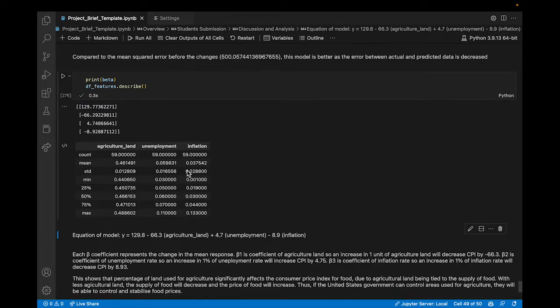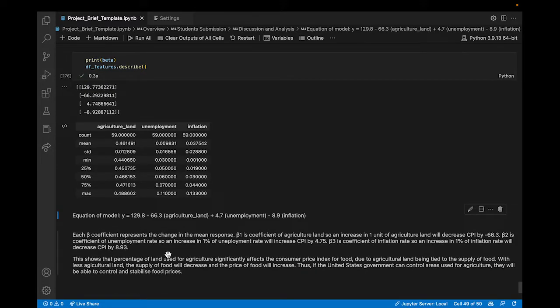From the beta values, we can determine the equation of the multilinear regression model. Beta 1, which is negative 66.3, is the coefficient of agricultural land, so an increase of 1 unit of agricultural land will decrease the consumer price index by 66.3. This shows that the percentage of land used for agriculture significantly affects the consumer price index for food, due to agricultural land being tied to the supply of food. With less agricultural land, the supply of food will decrease and the price of food will increase.